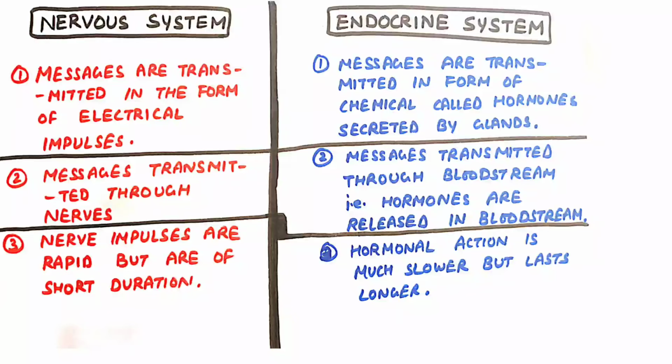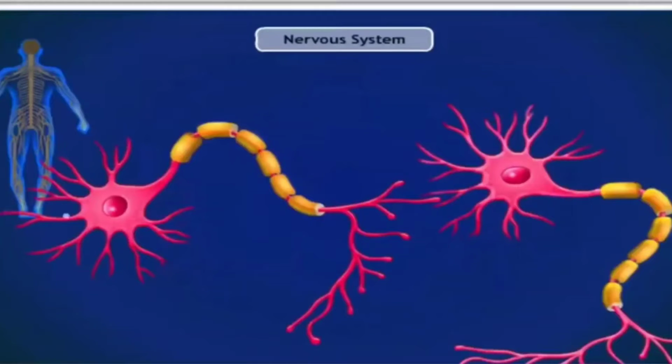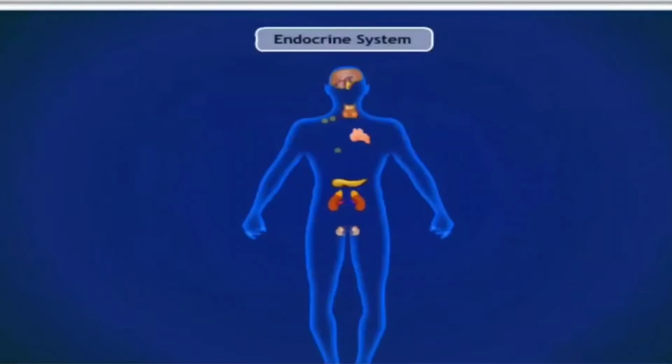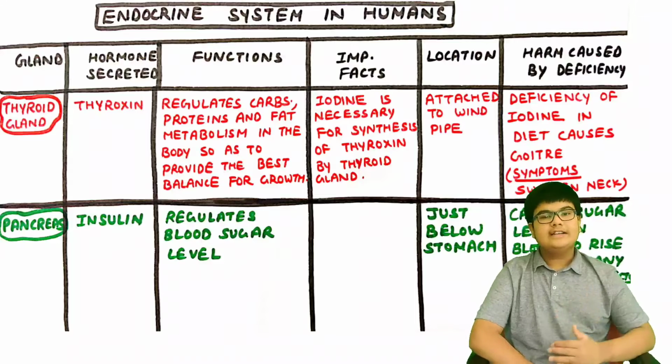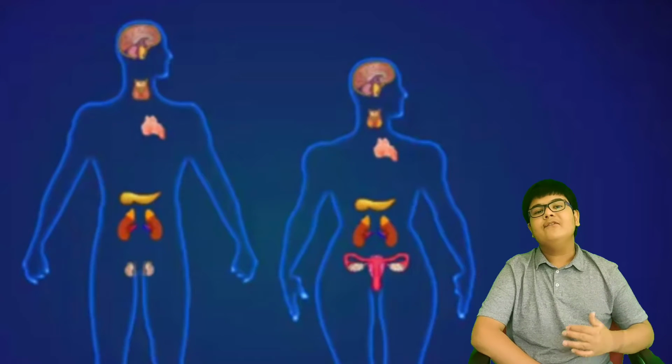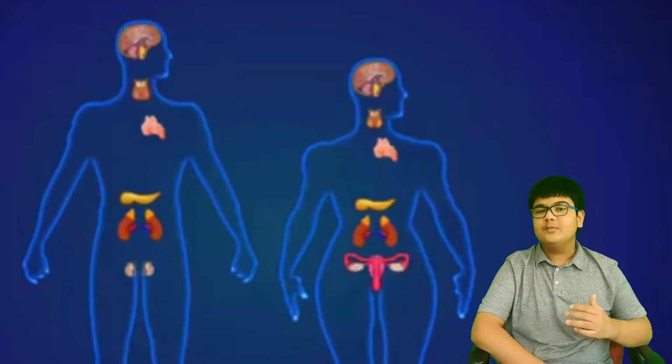Third, nerve impulses are rapid but of very short duration. But in the endocrine system, hormonal action is much slower but lasts longer. So in the nervous system, the impulse is very short but very quick, while in the endocrine system, the impulse is very slow but very long. So now let us study about the various glands involved in the endocrine system in humans.